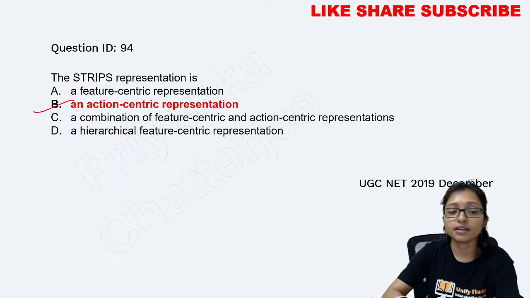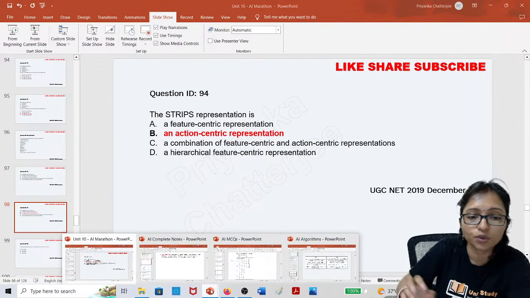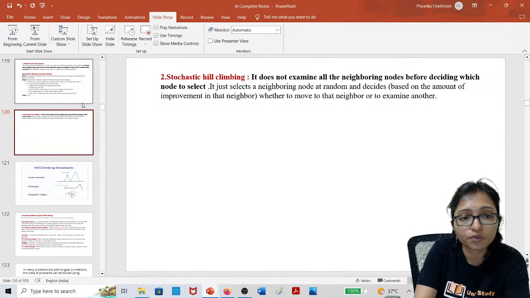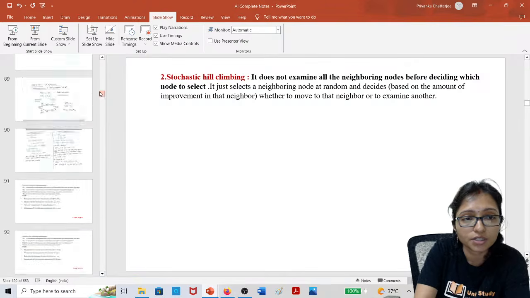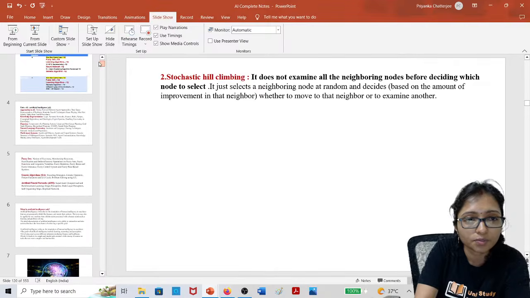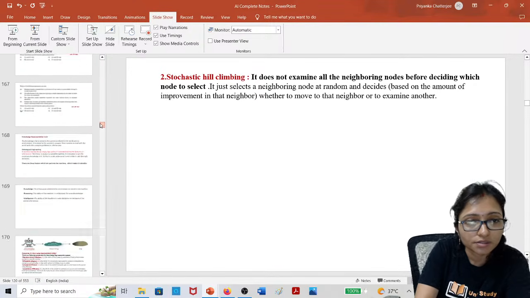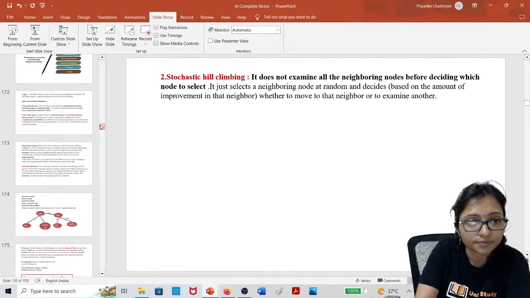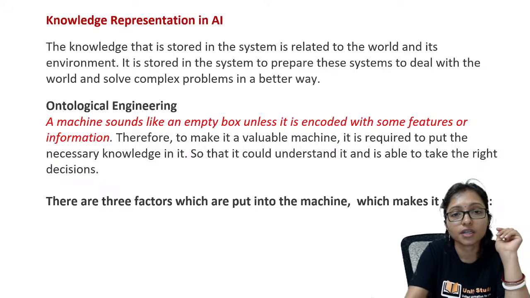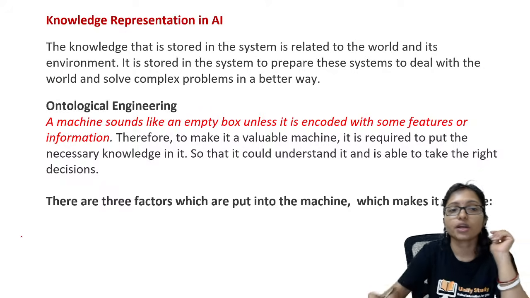And for that, let's go through the different types of knowledge representation technique. A little bit of quick revision will be done with this, so that if related questions come, you can do it. Let me show you the different types of knowledge representation in AI. So here there is ontological engineering, from where the question came.